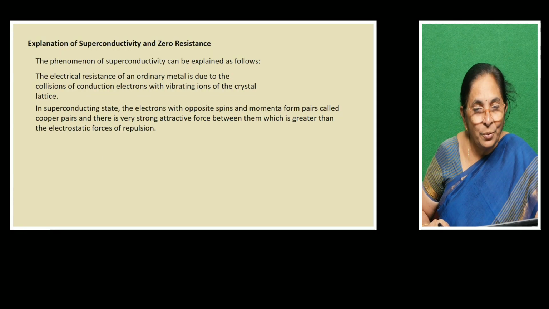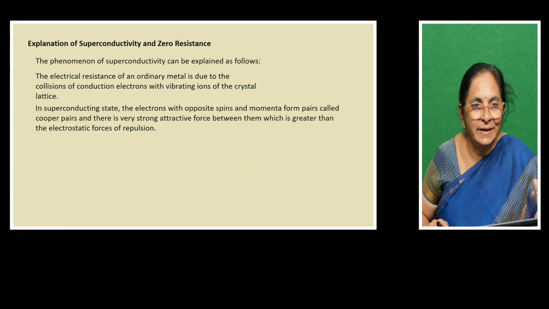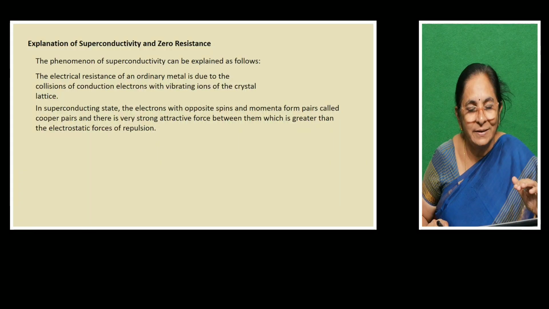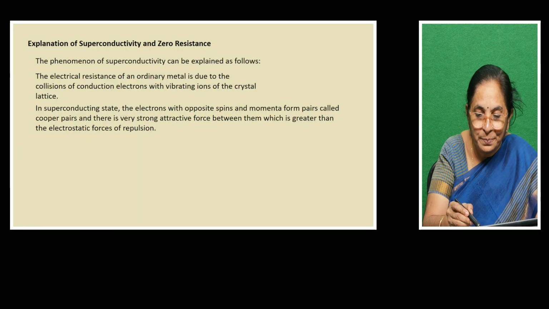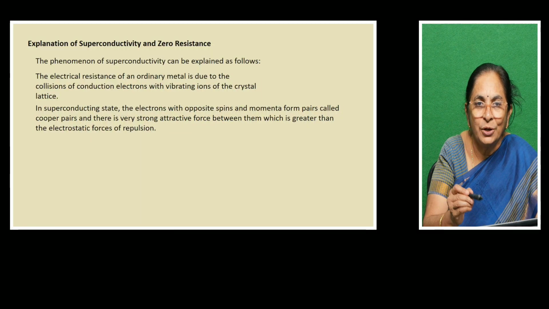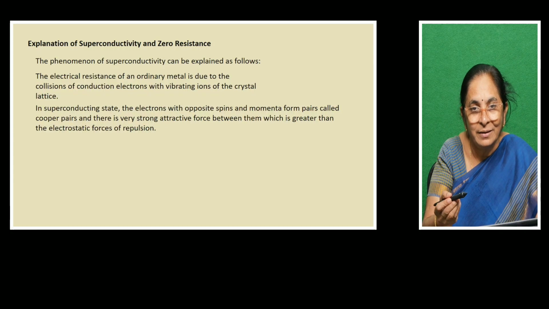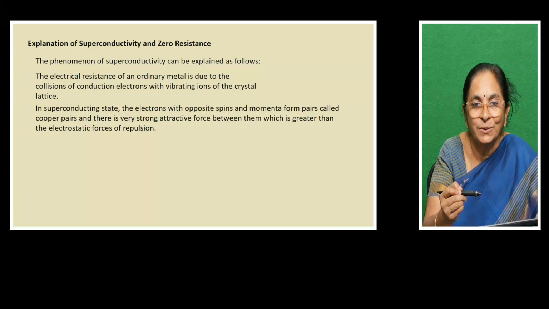Now this is normal conductors, I said. In superconducting state, something peculiar is taking place. These free electrons, what happens? They form pairs. How do they form the pairs? Electrons have spin. They have magnetic moments also.